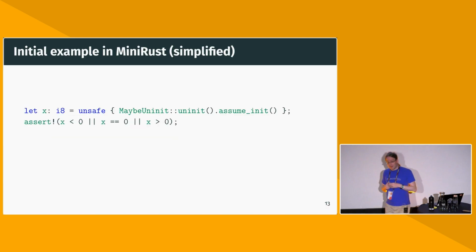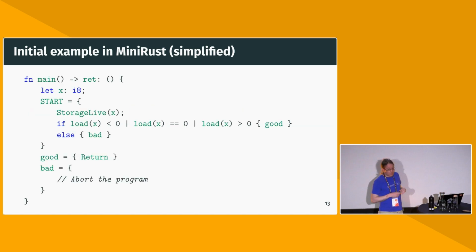So to understand what MiniRust would say about our initial example program, first thing we have to do, of course, is translate this program into MiniRust. Now, literally translating that would give us way too much output, but we can use this program here, which is almost the same. So what does this program do?